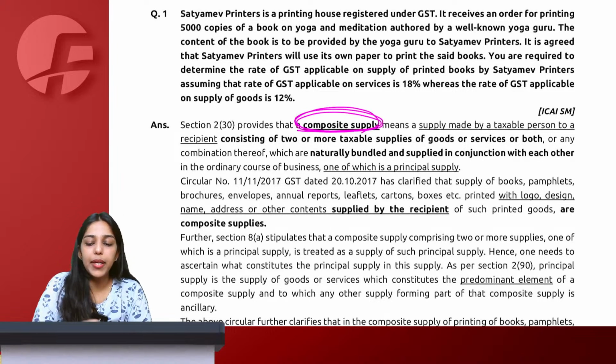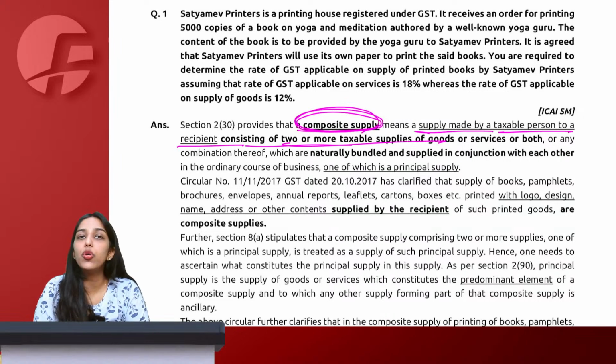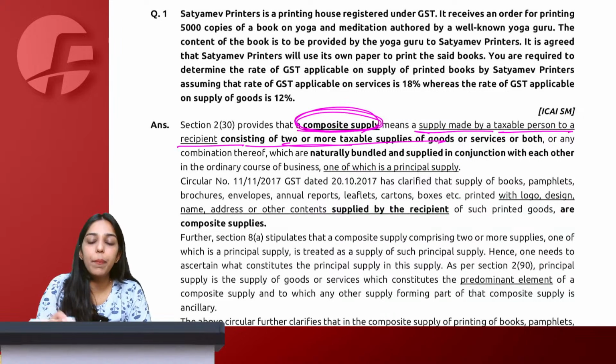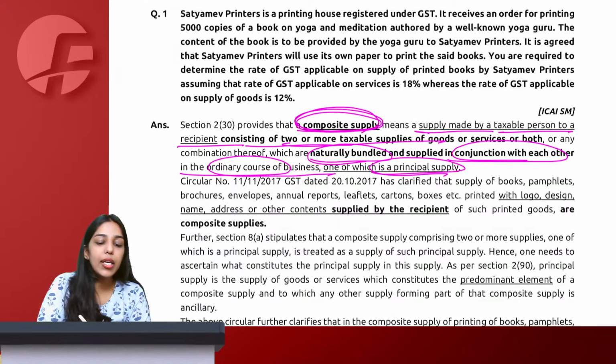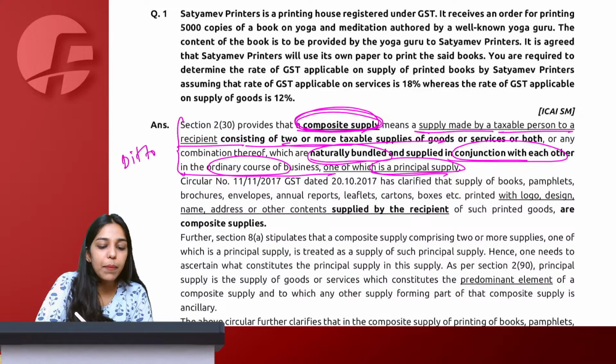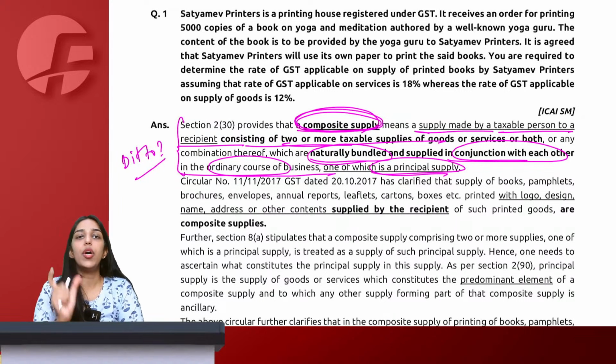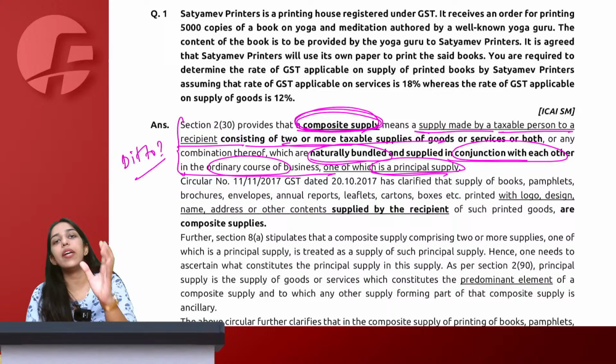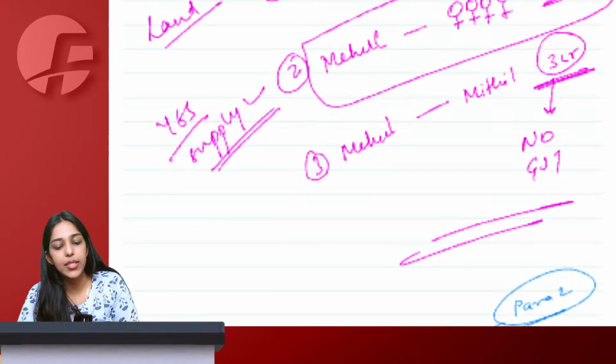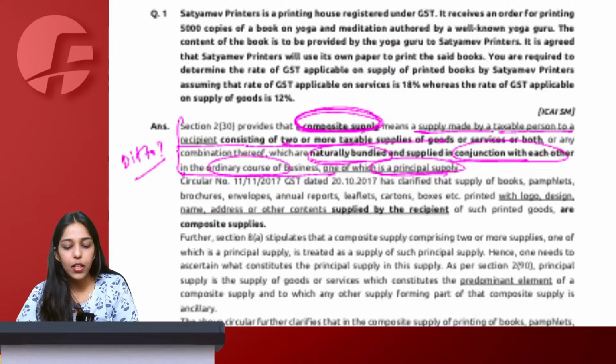So composite supply means supply made by a taxable person to a recipient consisting of 2 or more taxable supplies or any combination, naturally bundled, supplied in conjunction with each other in the ordinary course of business, and one of them is the principal supply. Is the language ditto same to same that we have studied in the notes? Yes. It is just that I have given it to you in a chart format. What you have to do is join everything and write it in a paragraph format. Chalo, let's come back here to the notes.